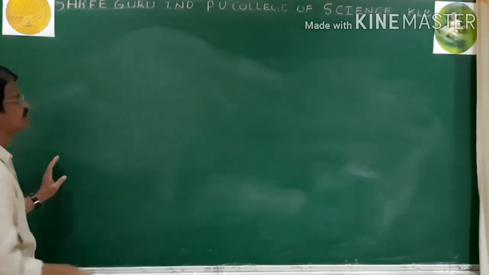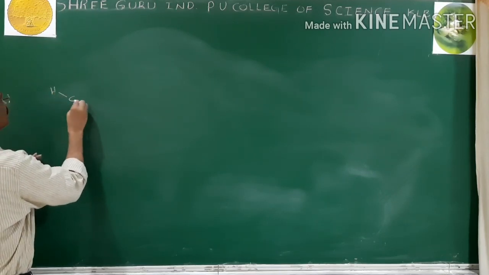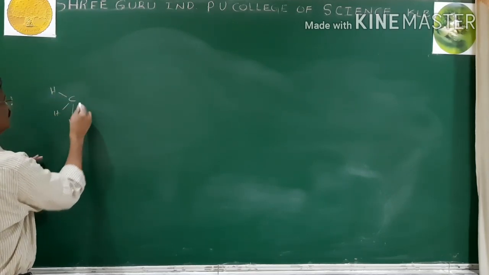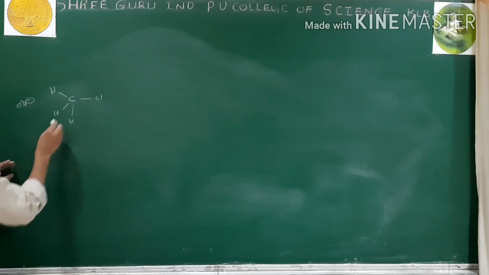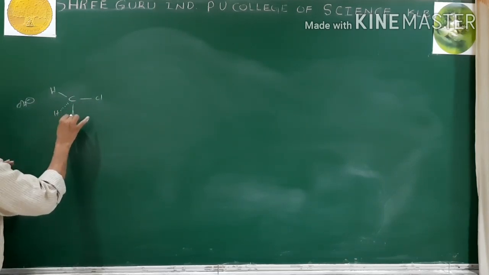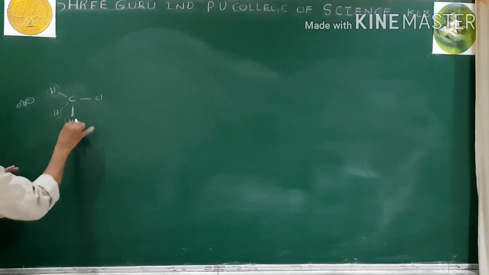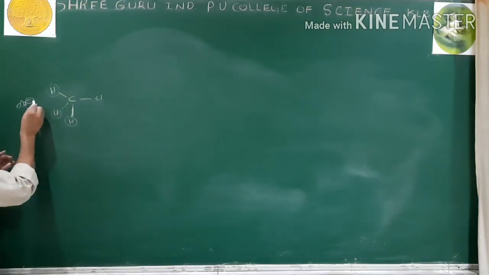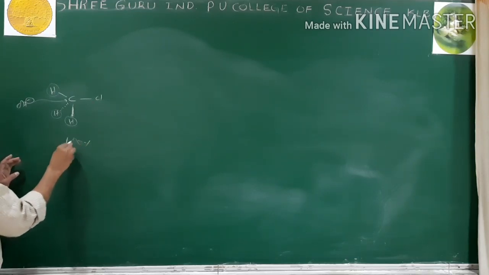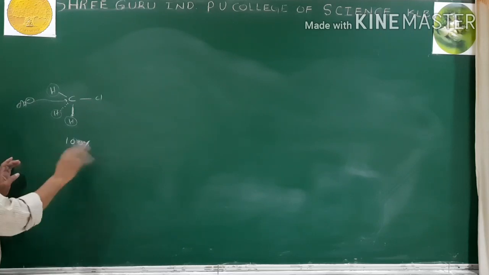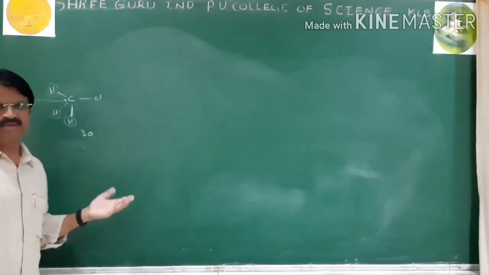Now see here, transition states for primary, secondary, tertiary. H, C, H, H, Cl, and the OH ion. This is primary, methyl halide. Small group. The hydrogen atoms are small, so the OH ion easily attacks the carbon. And this is 100% possible. Or we can let it be, it is given as 30 according to the NCERT book. They give here 30 or 100%.